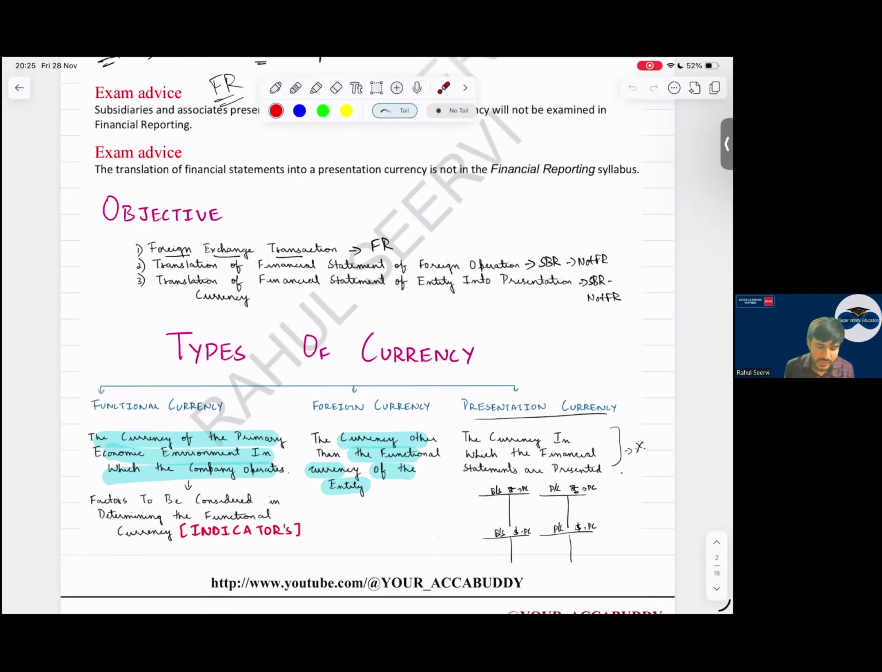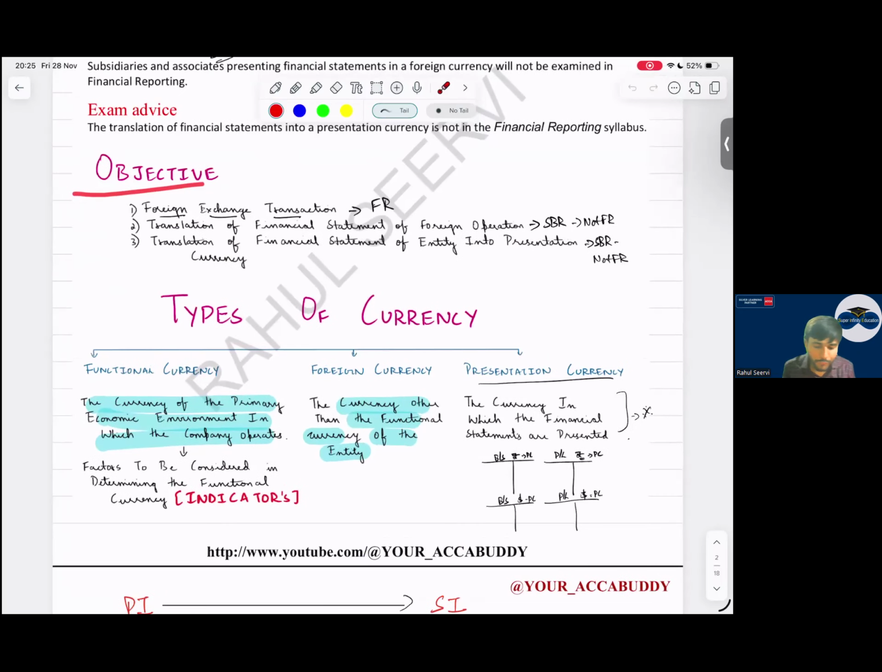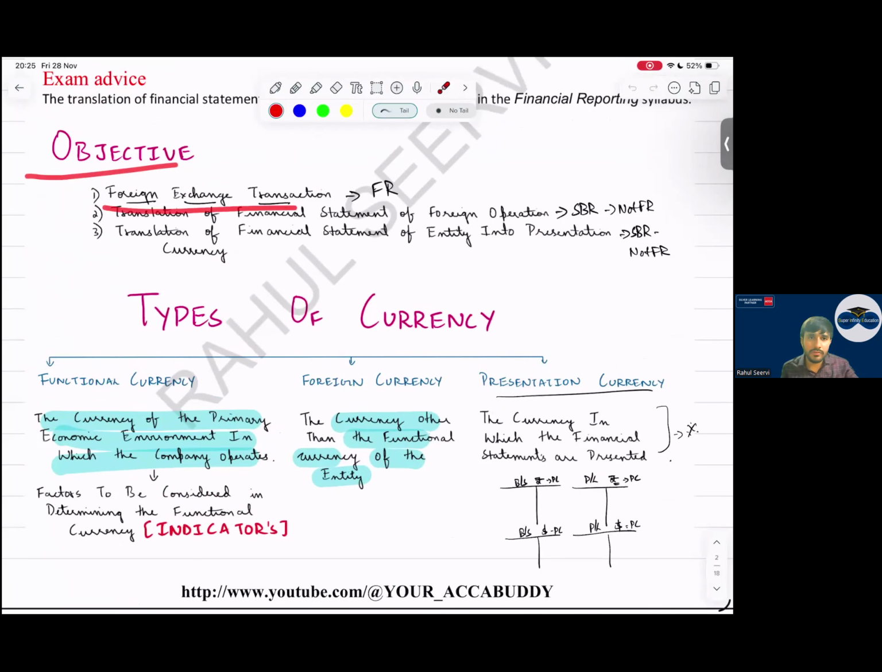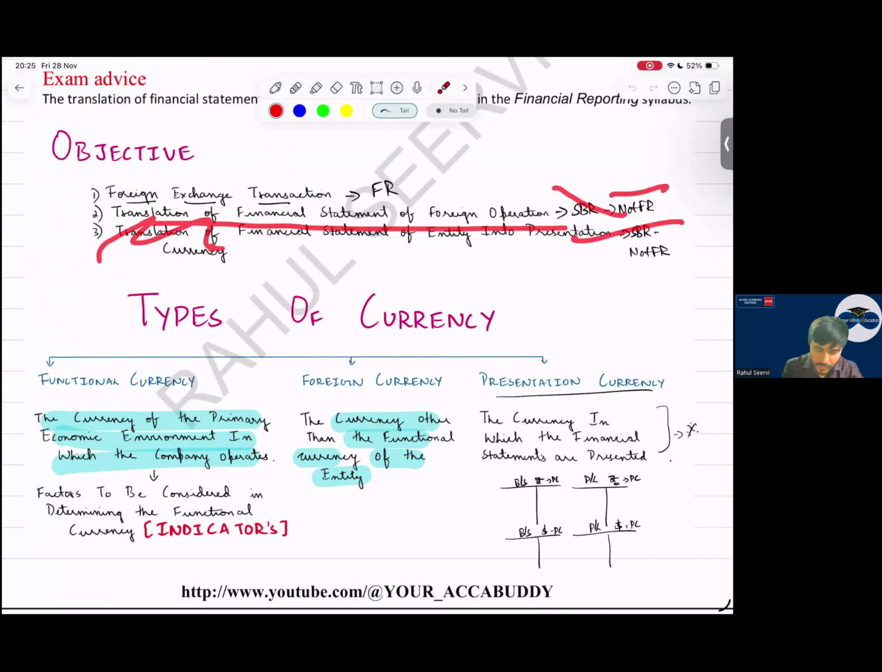Yes, Swami. See now, what is the objective of the standard? Foreign currency transaction. Whenever there is a foreign currency transaction, IAS 21 will be applicable. So translation of financial statements is not part of SBR, so it's not important here.